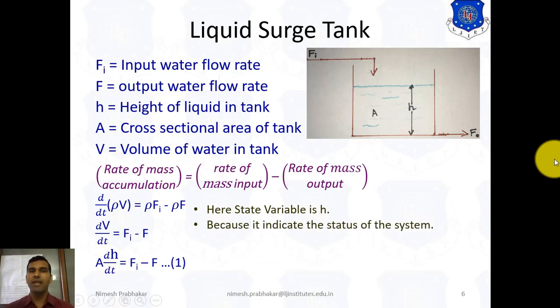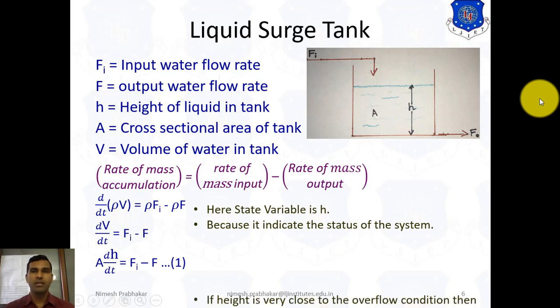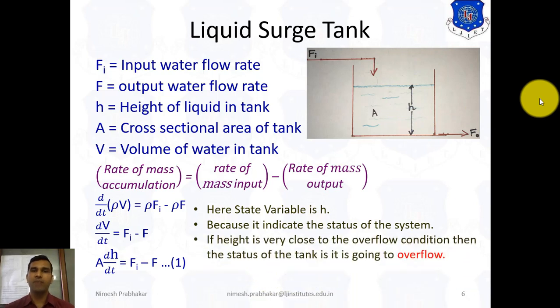Because it indicates the status of the system, that means the liquid status inside this tank. If the height is very close to the overflow condition, then the status of the tank is going to overflow.